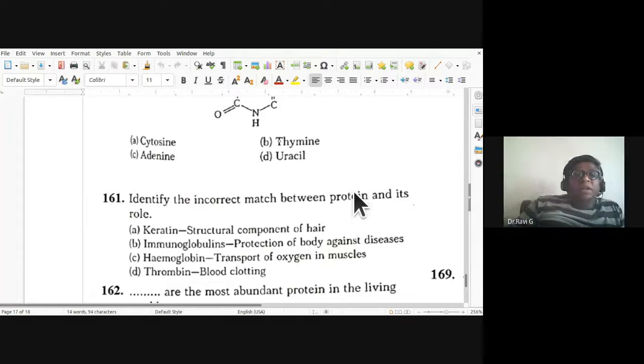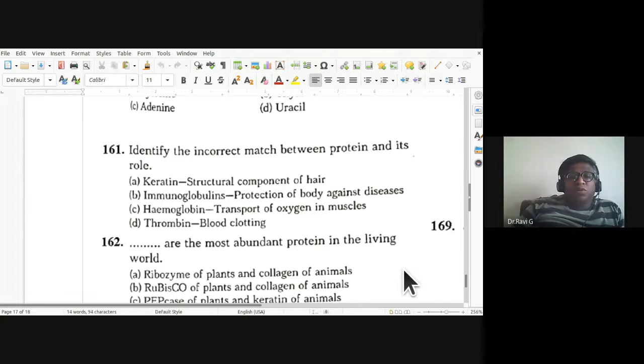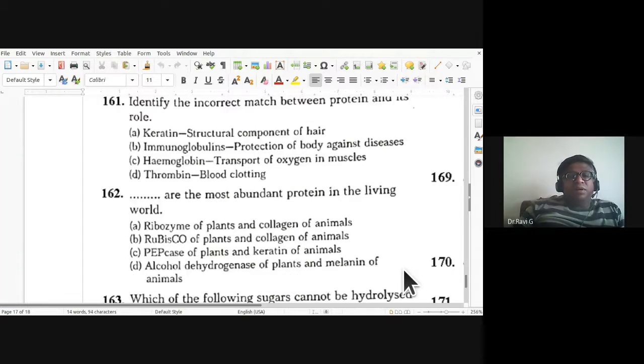Hemoglobin transports oxygen in blood, not in muscles. So C is wrong. Rubisco of plants and collagen of animals are the most abundant proteins in the living world. So 162nd, B is the right answer.